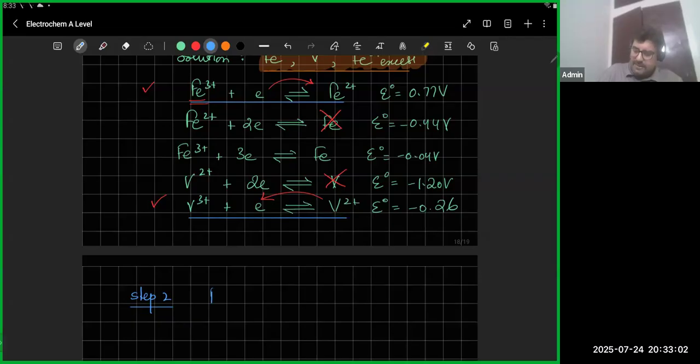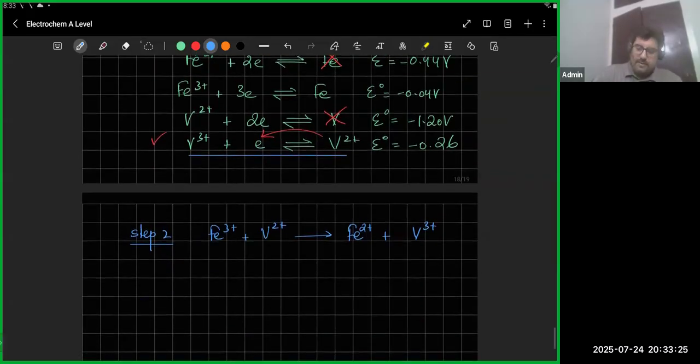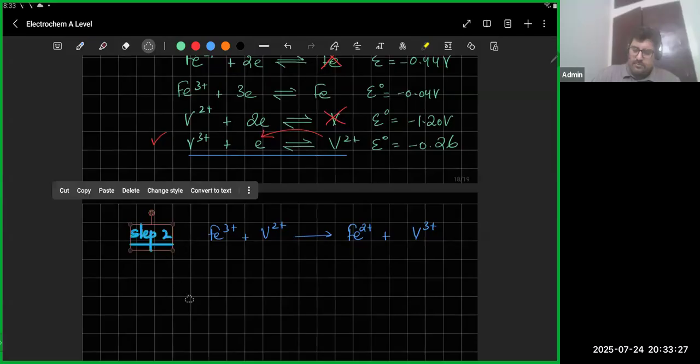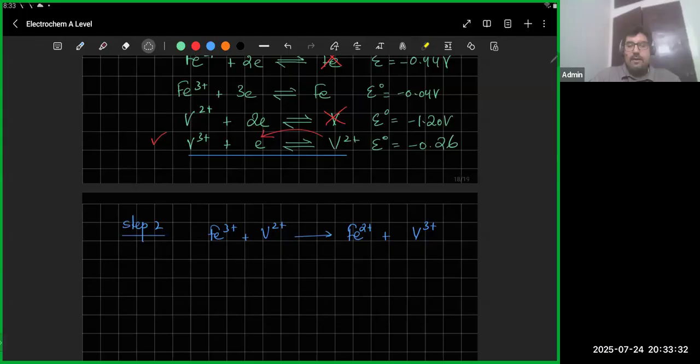So the reactant in the first one is Fe3 plus, and the reactant in the second one is V2 plus. That's the one that loses electrons. Or product के, and the products are, in the first one the product is Fe2 plus. In the second one the product is V3 plus. ठीक है, तो अच्छा ये हो गया. So I've reached step number 2.